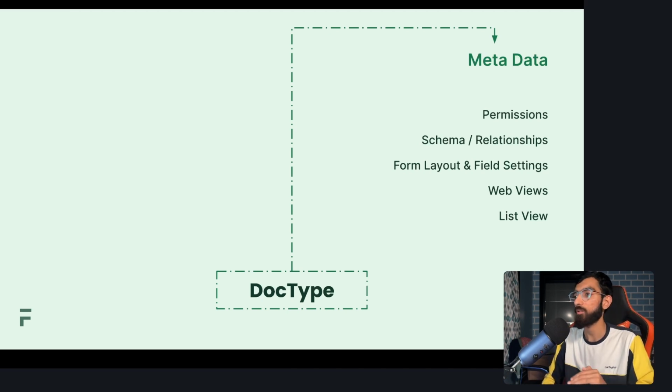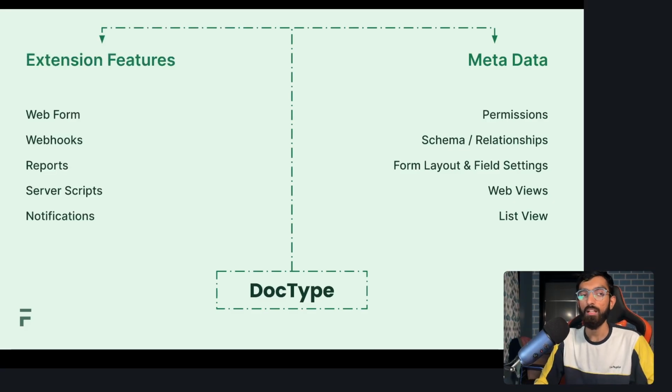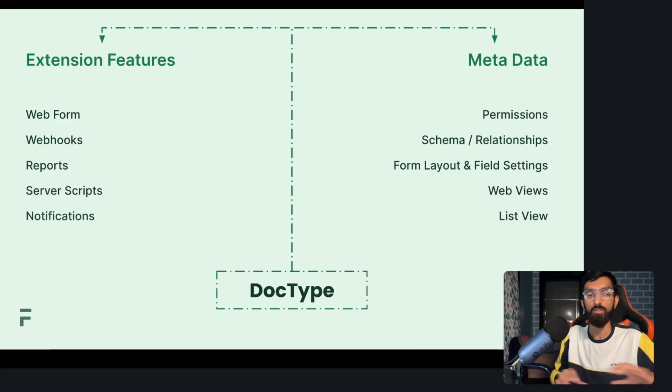In the form view, there is a lot more, like you can add comments, you can assign people, you can attach files, and much more. Then you have some extension features, like you can create web forms, webhooks. You can build reports on top of these doctypes that we created, for example, how many speakers we have, how many talks we have, and so on and so forth. You can write small server scripts. Server scripts run on the server, basically a Python script that you can write directly in the browser.